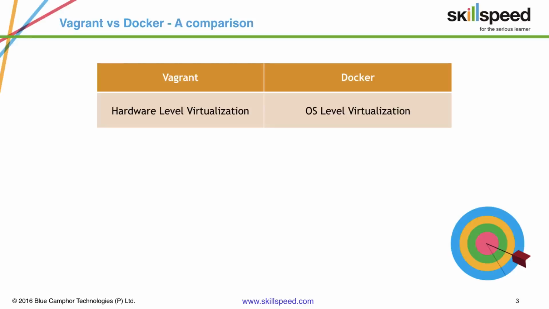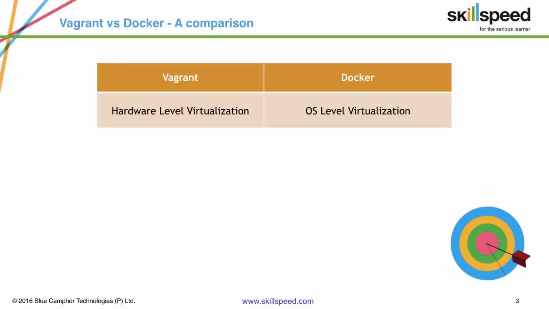The first and the most important difference is that Vagrant works at hardware level virtualization, whereas Docker achieves OS level virtualization, or operating system level virtualization. What we mean by that is, in case of Vagrant, we are talking about the providers with the virtualization tools such as AWS EC2 instances or VMware Workstation or VirtualBox.